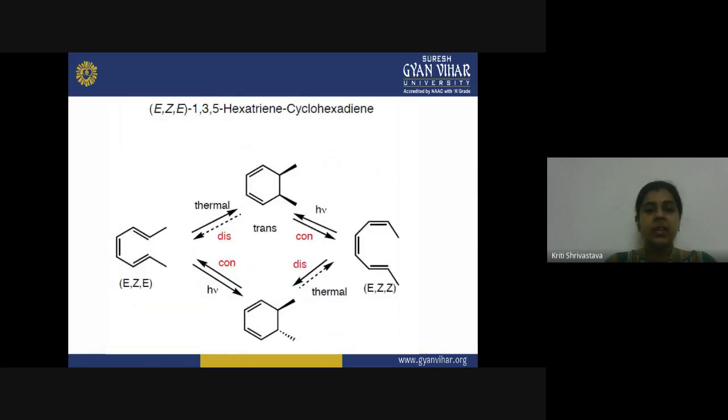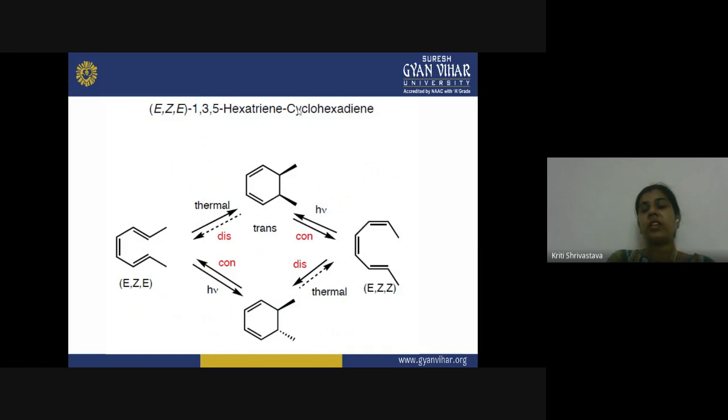You can even consider a system containing an odd number of pi bonds, like in the case of 1,3,5-hexatriene. It has an EZE configuration or EZZ configuration. These two types of configurations are possible, and after the ring closure, you can get trans or cis product. Sorry, this is the trans and this is the cis product. Again, similar rules are applied: under the thermal condition this rotatory motion is followed, and under the photochemical condition, con-rotatory motion is followed. So these are really important if you can remember them.